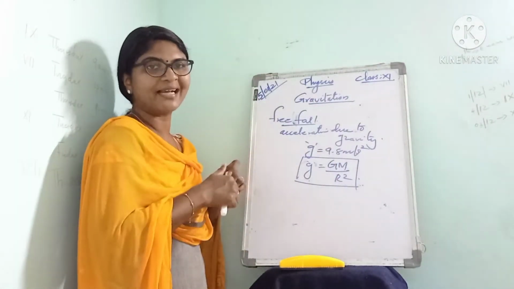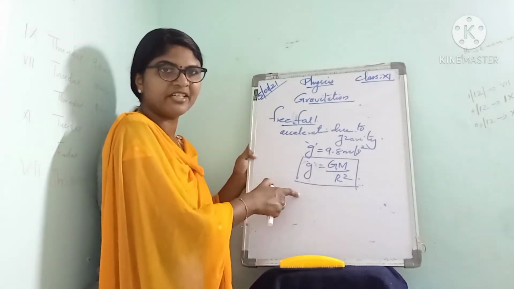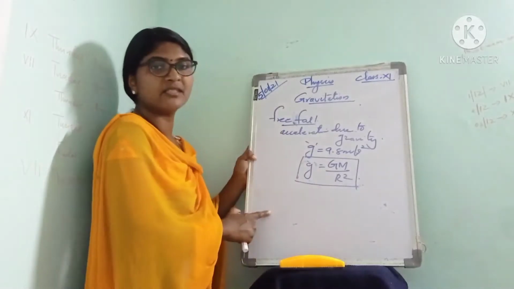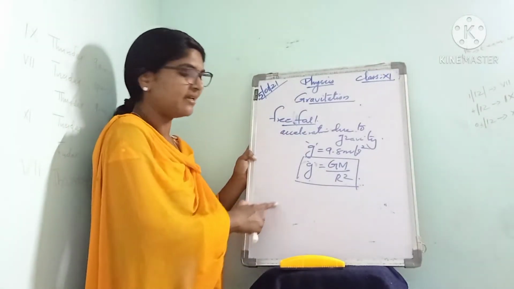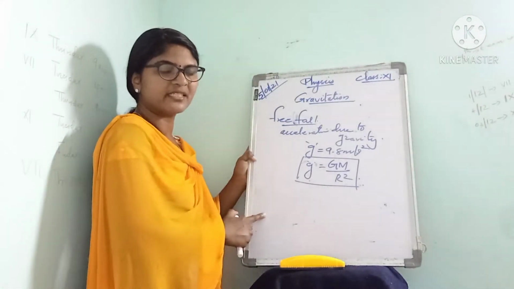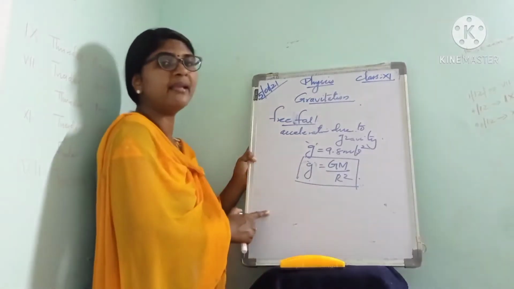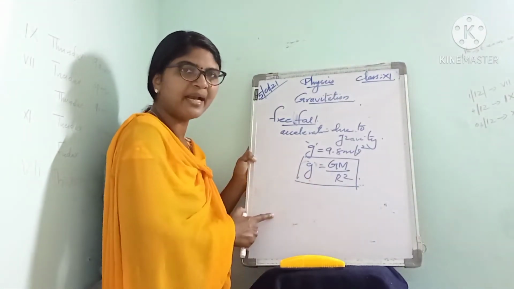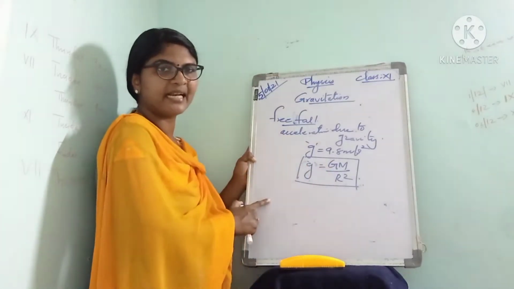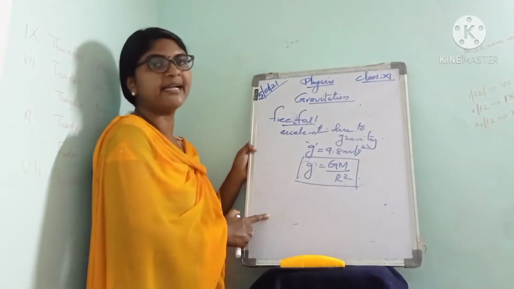This is the value of acceleration due to gravity, where capital G is the universal gravitation constant, M is the mass of earth and r is the radius of earth. That is, g is equal to GM divided by r square, where capital G represents the universal gravitation constant, M the mass of earth and r the radius of earth.